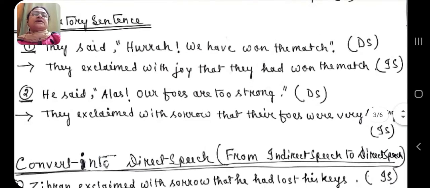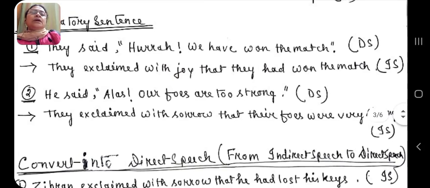Coming to the next sentence, he said, "Alas, our foes are too strong!" Here it will not be "they", it will be "he said". Then it will be, he exclaimed. He exclaimed with sorrow that their foes were very strong. Why is it exclaimed with sorrow? Because of the word alas.